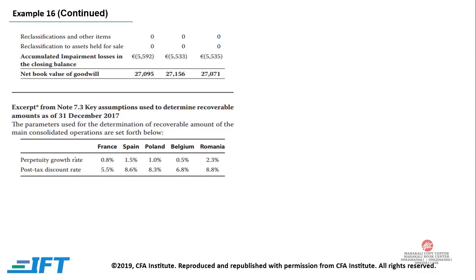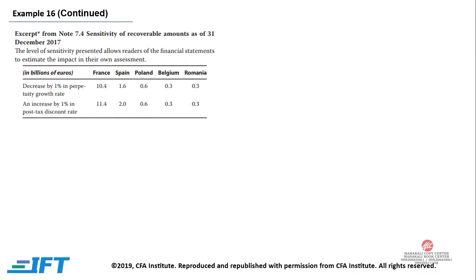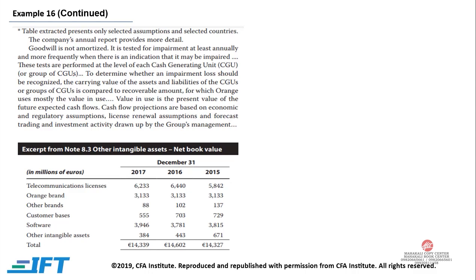And these are your perpetuity growth, post-tax discount rates, and this is your change. If there is a decrease in perpetuity growth rate, what will be the dollar amount change in these countries, or if there is an increase in discount rate, what will be the change in dollar terms. Now, the table extracted presents only selected assumptions and selected countries. The company annual report provides more detail.